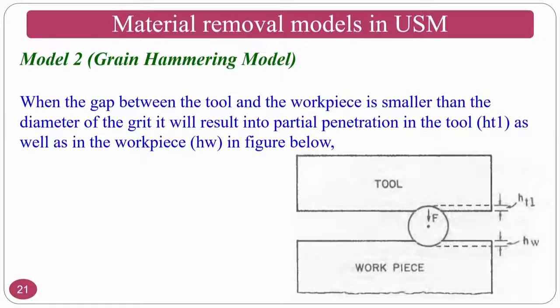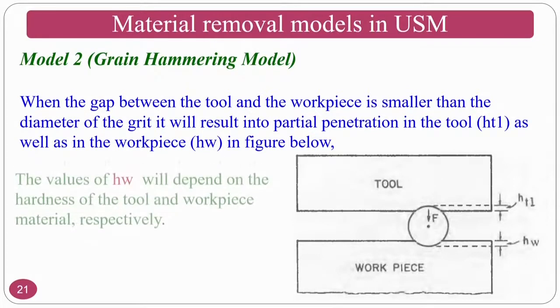Continuously it is compressed, but being a brittle material, the abrasive particle will not compress. What it will do? It will indent into the tool material as well as it will indent into the workpiece material also. That is called hammering. Continuous hammering is taking place because of the vibration effect of the tool.